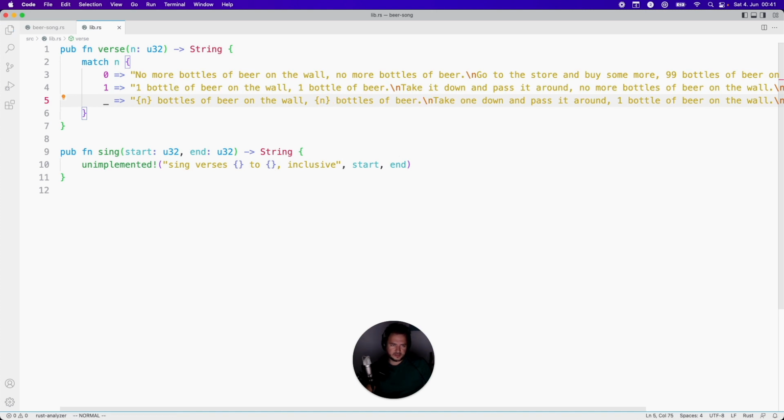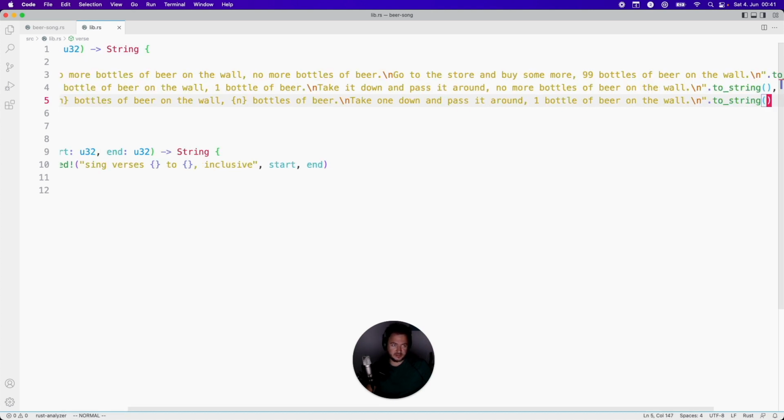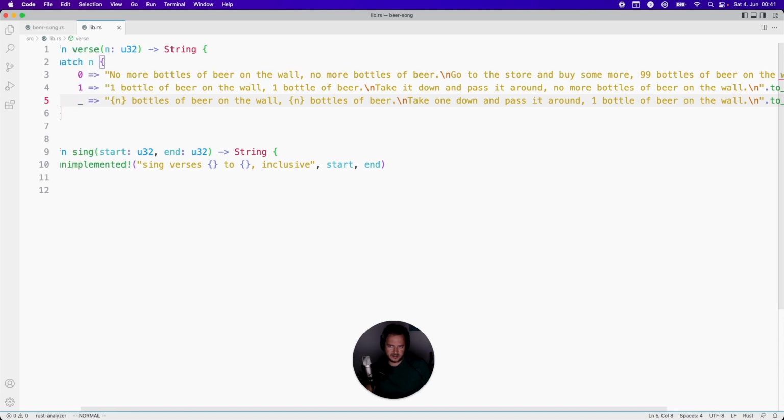Take 1 down, pass it around, 1 bottle of beer on the wall. Actually, I don't know how to sing this song. How is this song? Did anyone ever hear this song before? Might be a cool one. Okay, so is this working actually? Now we need to do something like this.